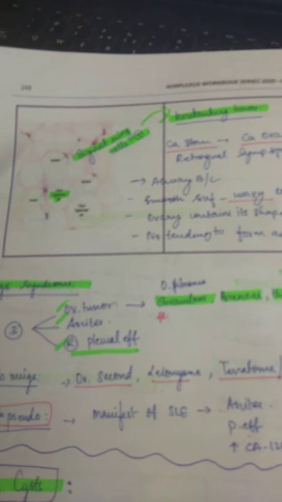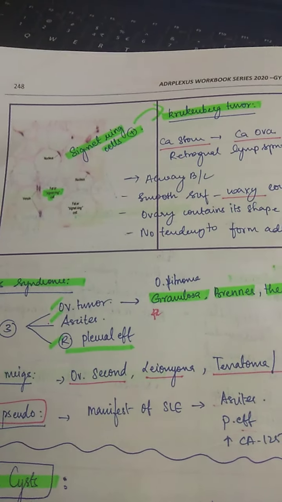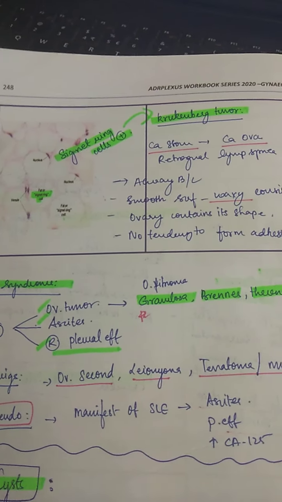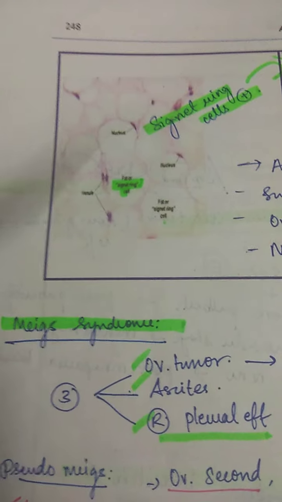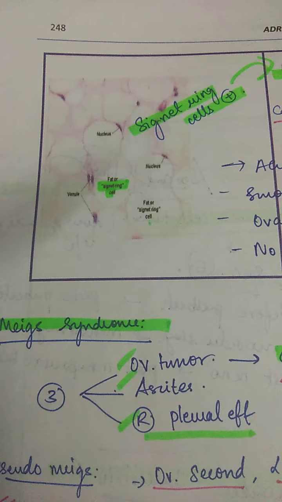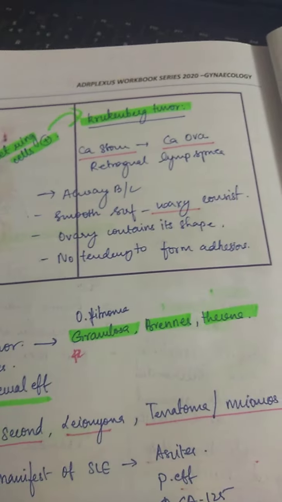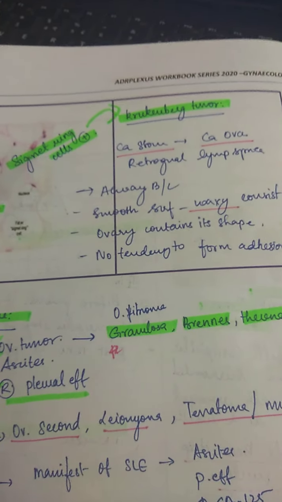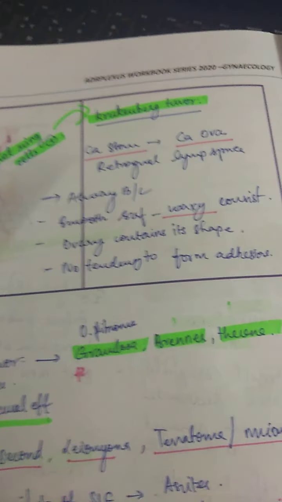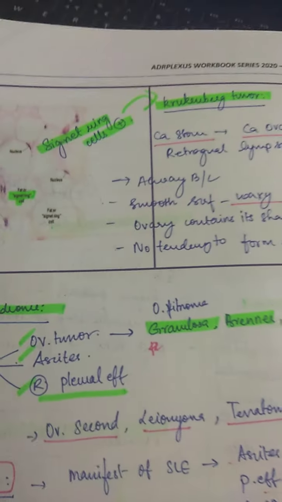Okay. Another tumor is the Krukenberg tumor. I hope you know Krukenberg tumor. It spreads from the stomach to the ovary. It's a metastatic ovarian tumor, and you will have signet ring cells. So this is how it looks. And on gross, you'll have a waxy appearance, a smooth surface, waxy consistency. Since it is a metastatic tumor, it is mostly bilateral. There's no tendency to form adhesions, unlike mucinous cystadenoma and all that.